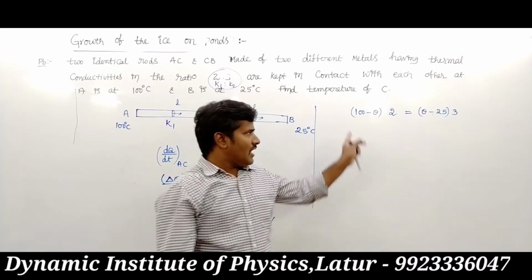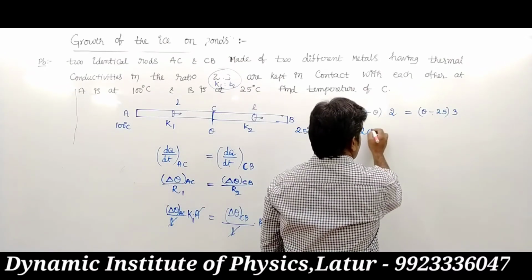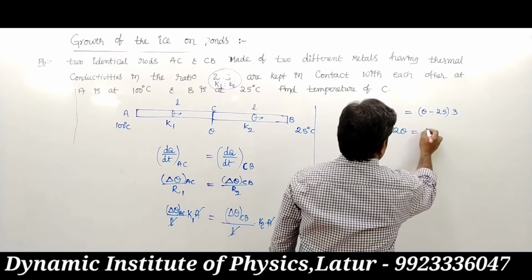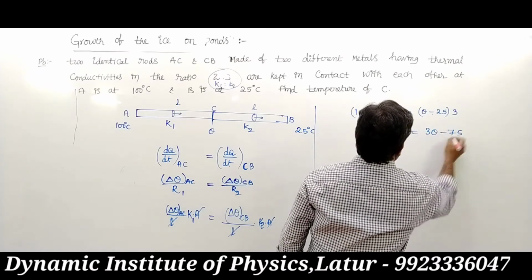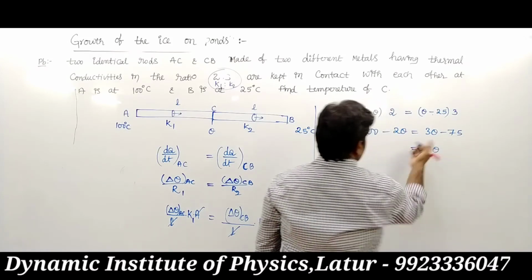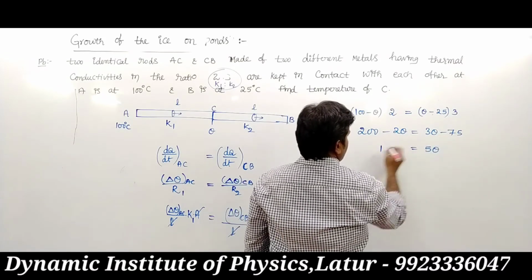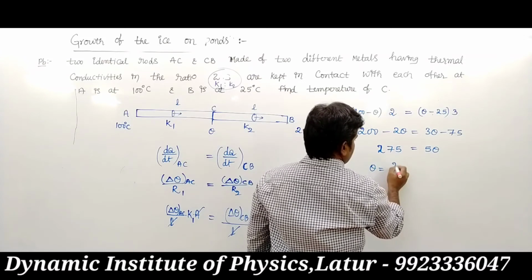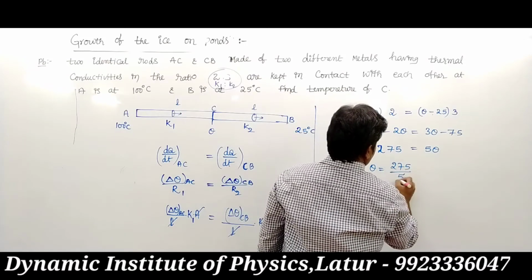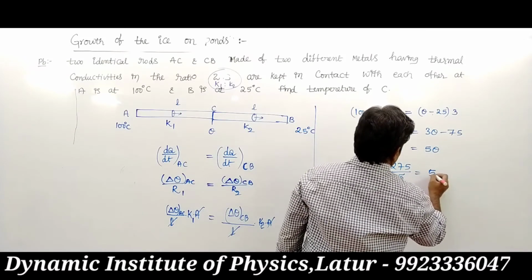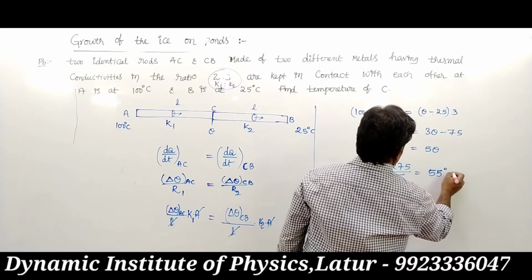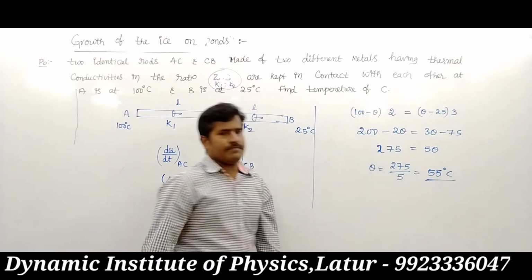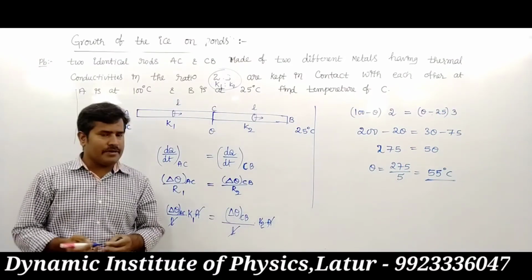After simplification, this is 200 minus 2 theta equals 3 theta minus 75. This is written as 5 theta equals 275. Its value, theta equals 275 upon 5, is nothing but 55 degrees Celsius. Okay, at the C position, the temperature is 55.